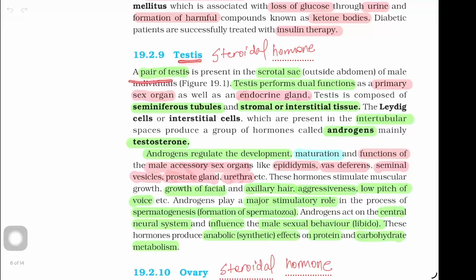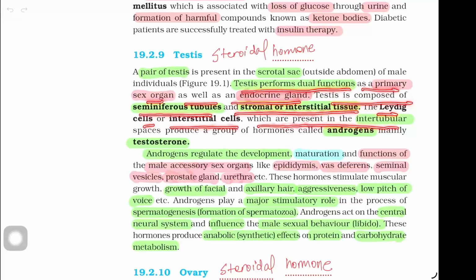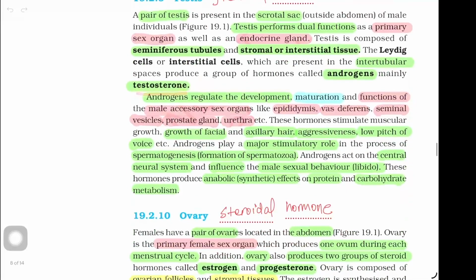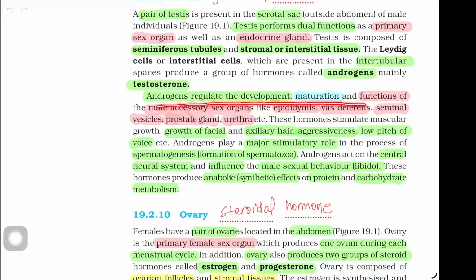Testis. A pair of testes is present in the scrotal sac outside the abdomen of male individuals, shown in figure 19.1. The testis performs dual functions as a primary sex organ as well as an endocrine gland. The testis is composed of seminiferous tubules and stromal or interstitial tissue. The Leydig cells or interstitial cells, which are present in the intertubular spaces, produce a group of hormones called androgens, mainly testosterone. Androgens regulate the development, maturation, and function of the male accessory sex organs like epididymis, vas deferens, seminal vesicles, prostate gland, urethra, etc.